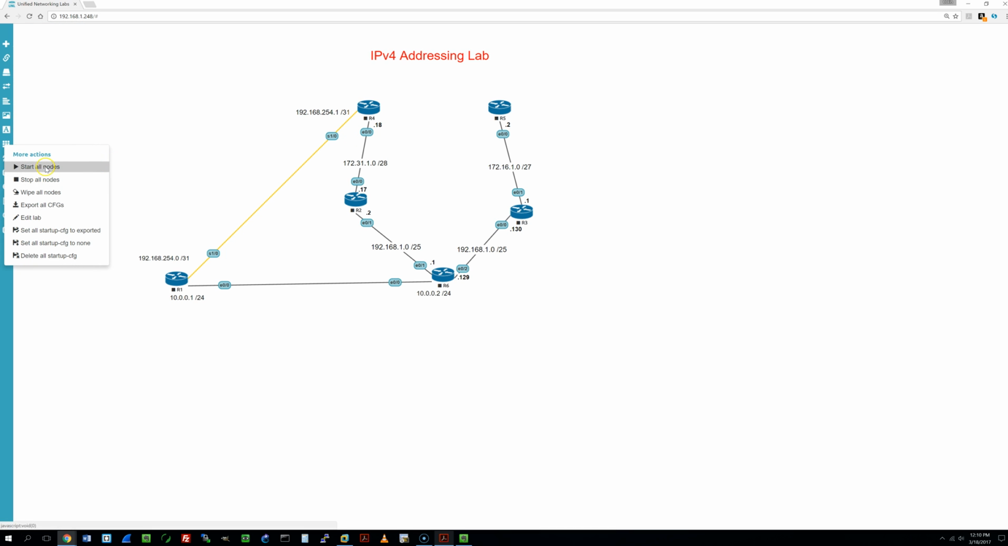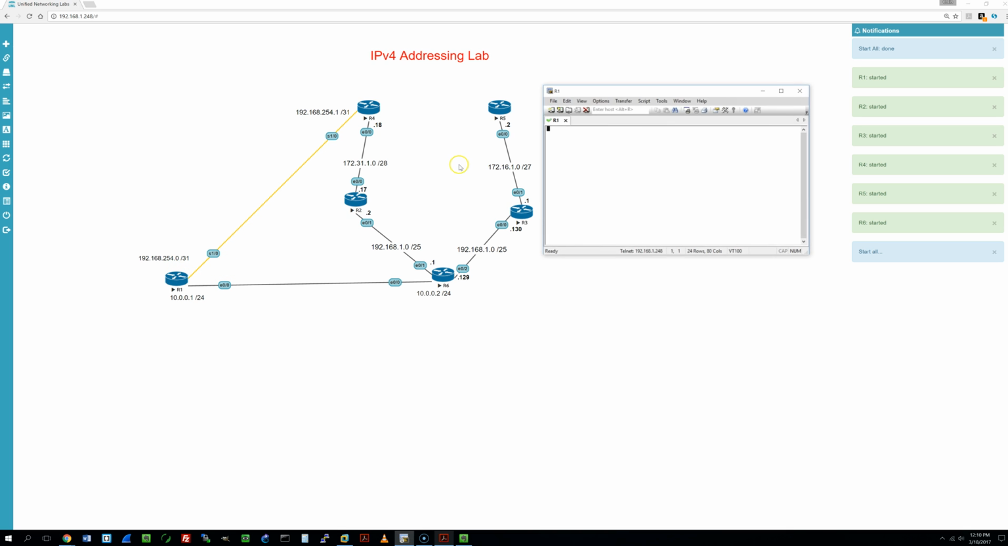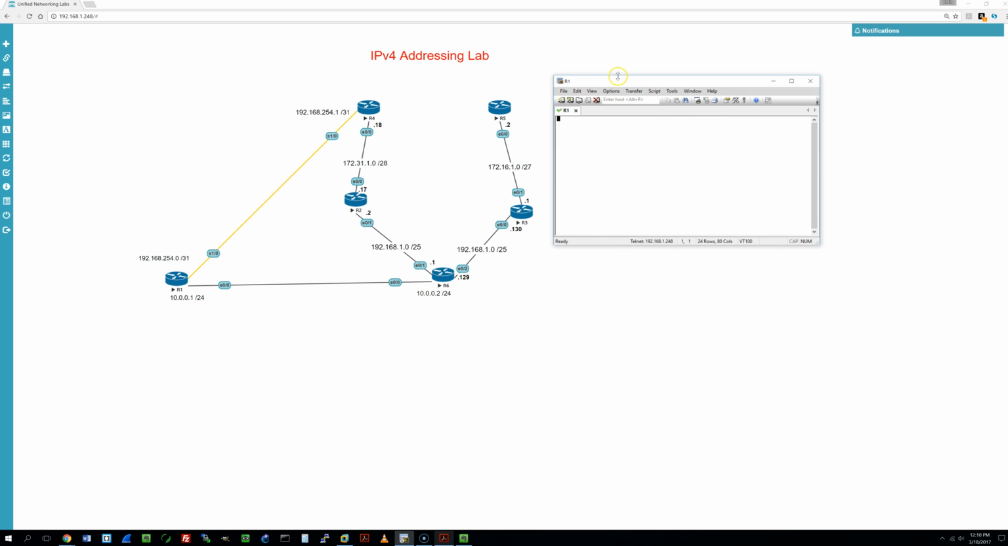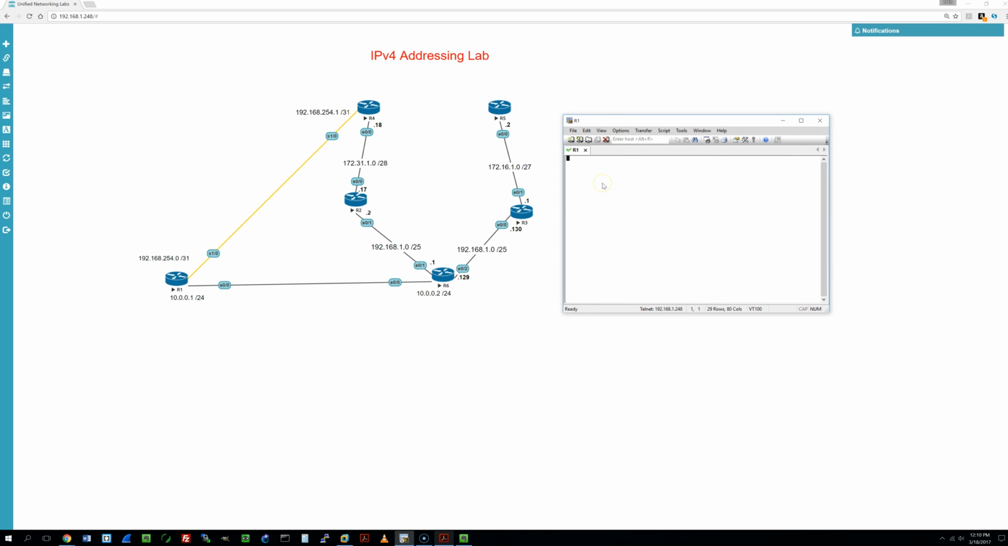Okay, so if we start all the nodes, and then we'll go into R1. Okay, it'll take about a minute for the Cisco iOS to load. And we'll just open up tabs for each one of the other routers. So R2, R3, R4, R5, and R6.